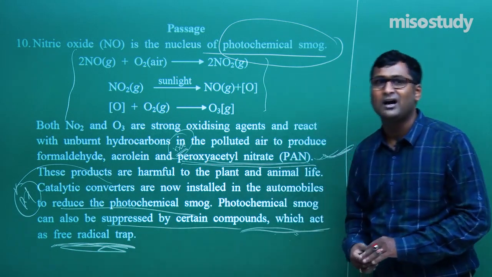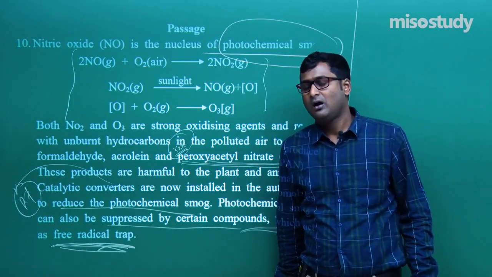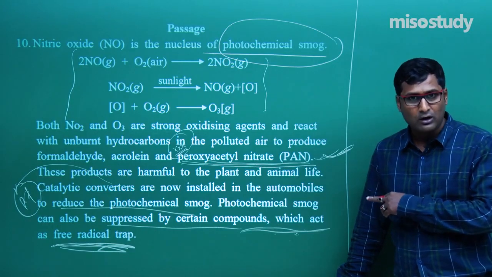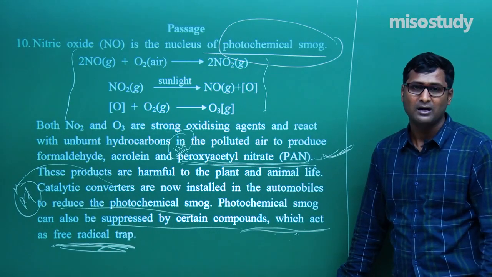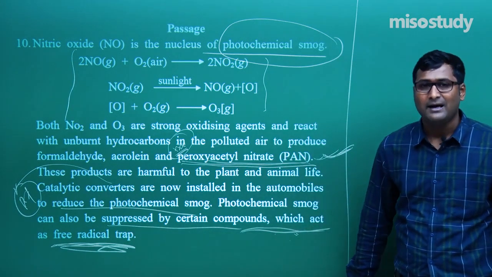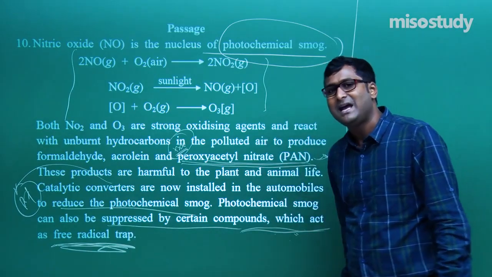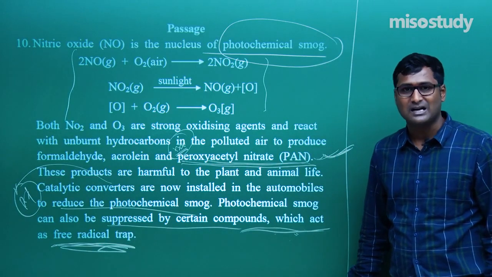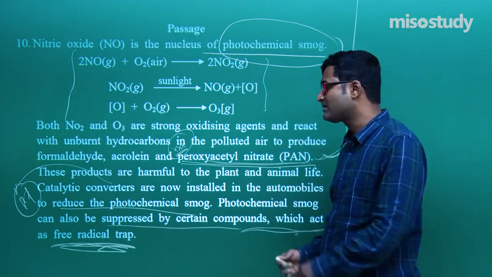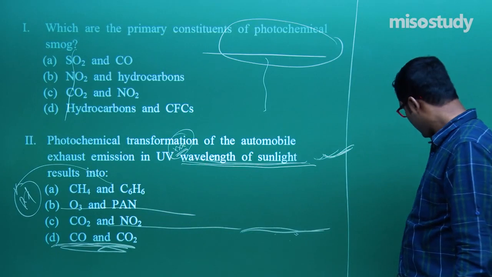As I told you earlier, few topics related to this chapter are very much important. What are the topics? Again I am repeating: smog, formation of smog, types of smog, then ozone, depletion of ozone layer, acid rain. These are the main important topics related to environmental chemistry, and maximum number of questions are asked from these topics only. Clear? One more thing, CFCs, chlorofluorocarbons. Now let's move to the next segment, the questions.